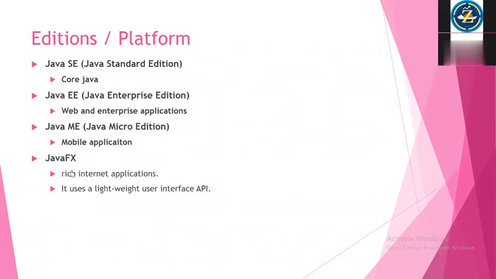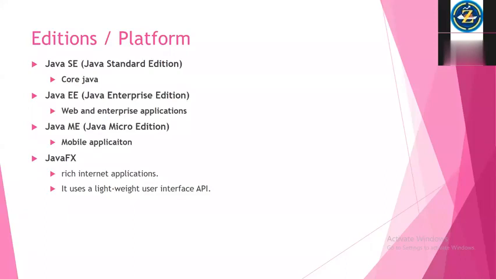Then the fourth one is the very latest edition, that is JavaFX. Not many people are using this edition at present. Most people are using the Enterprise and Micro editions only. But it provides rich internet applications, so we can develop rich internet based applications, and it provides some APIs for a lightweight user interface.